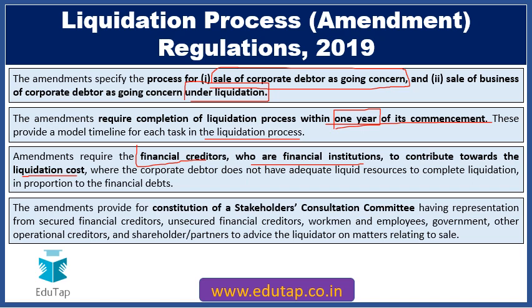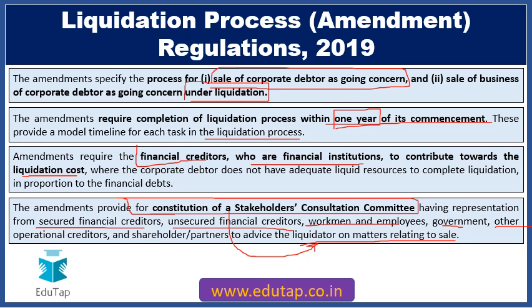Further, these amendments also provide for constitution of a stakeholders consultation committee. This committee is going to be constituted to advise the liquidator on matters relating to sale of assets of the company. Now this particular consultation committee would have a very wide representation. It would have representation from secured financial creditors, unsecured financial creditors, workmen and employees of the company, government, other operational creditors and shareholders of the company.